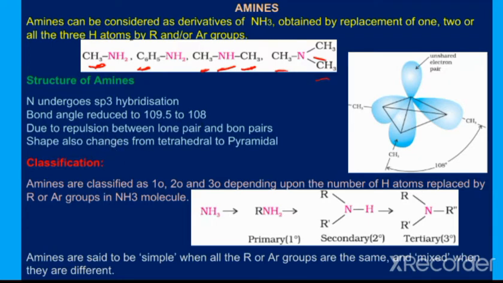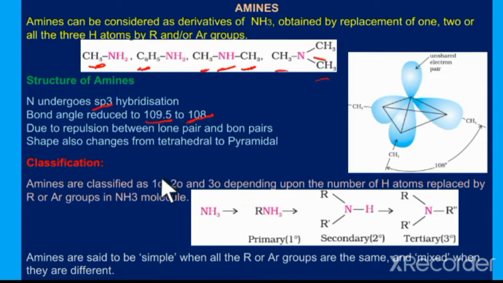Next, the structure of amines. In the case of ammonia, it undergoes sp3 hybridization. Whenever there is sp3 hybridization, the bond angle would be 109.5 degrees. But in the case of amines, the bond angle would be 108. The bond angle is reduced from 109.5 to 108, though it undergoes sp3 hybridization.